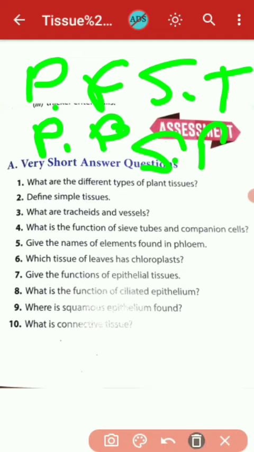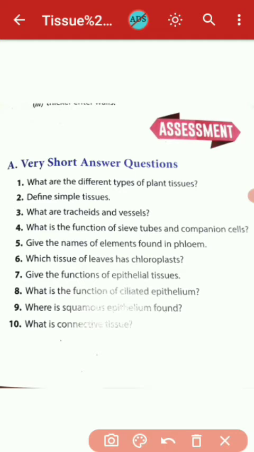And now come to the next, give the function of the epithelial tissue. The epithelial tissue facilitates the function of protection as well as the function of secretion in the body. Then next, what is the function of the ciliated epithelium? Ciliated epithelium facilitates the removal of the unwanted material that is coming from outside inside the respiratory tract by the ciliary movement of the ciliated epithelium.